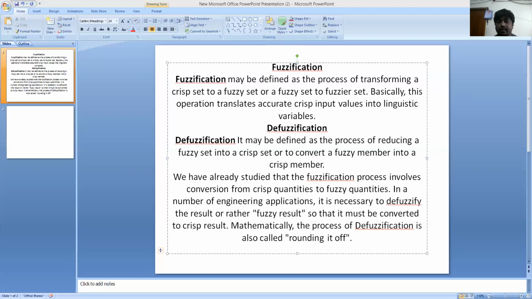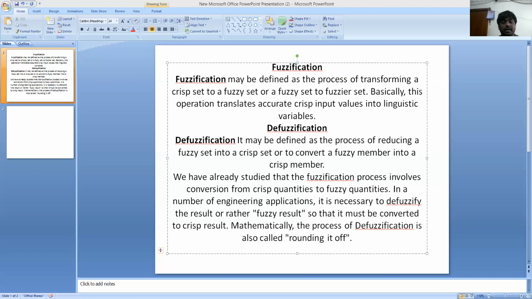See here, another thing I would like to explain: what is the difference between fuzzification and defuzzification?